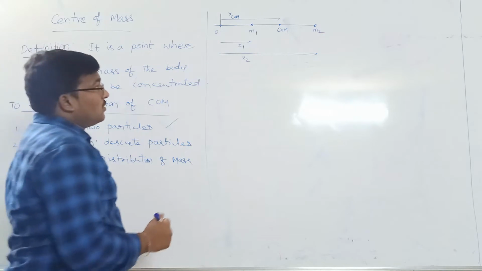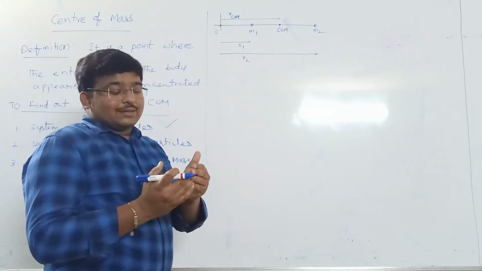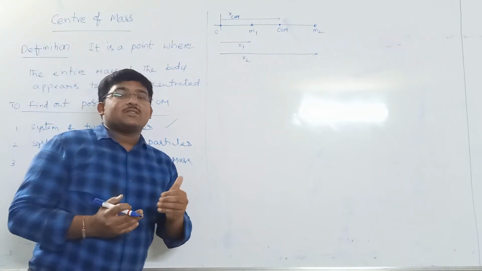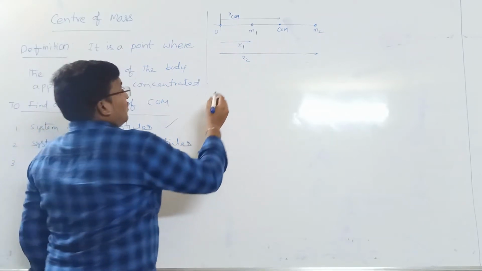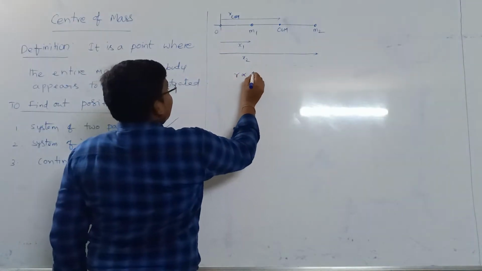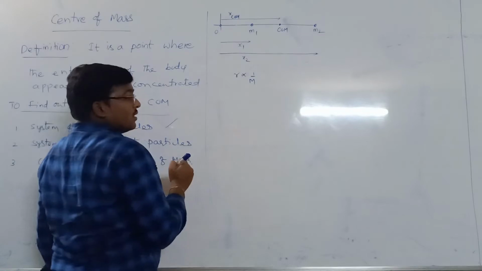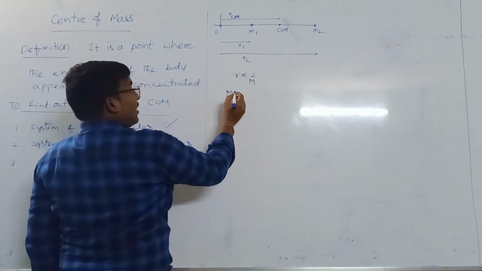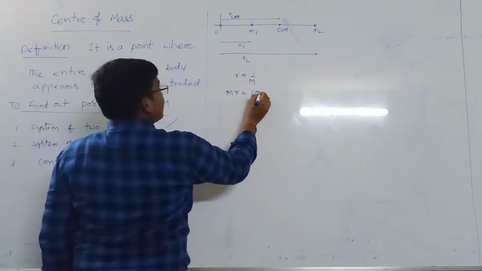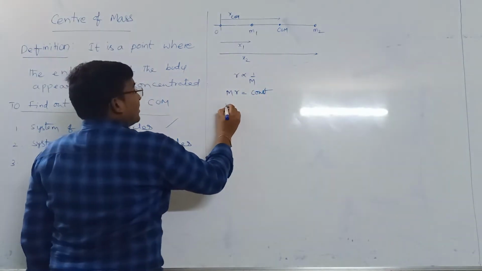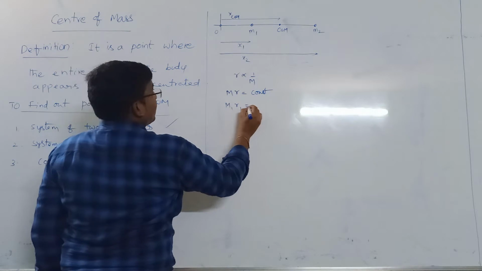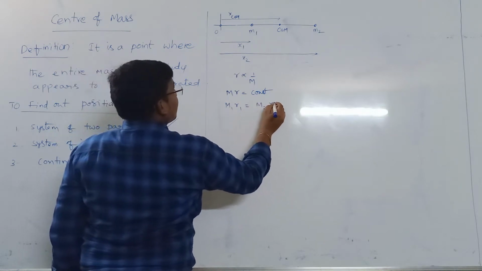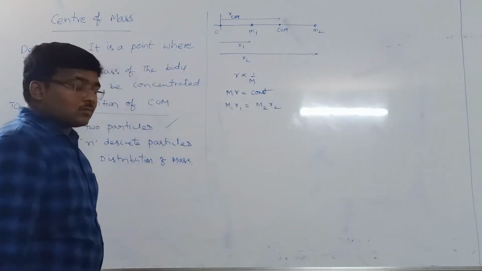Now we are going to derive the x center of mass formula. As we know that mass and the distance of mass from the center of mass is inversely proportional. The distance is inversely proportional to mass. So we can say that m is inversely multiplied with r, mr is constant. You can say that m1 r1 is equal to m2 r2.